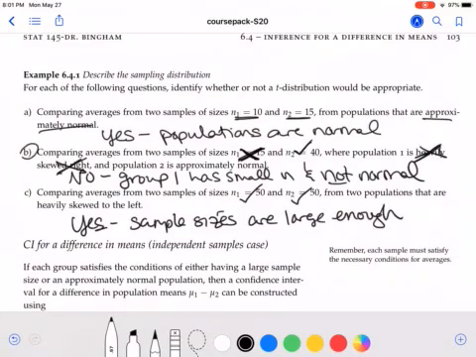Note that in part B, had these two skewed and normal been reversed for the two groups, we would have been okay. If we had a sample of size 15 and that one was normal, we would check the normal box. If we had a sample of size 40 and it was skewed, we would check the large sample box. So we just need to have either normality or a large sample, but we need to check that it's true of both groups. And in part B, group 1 does not satisfy either of those.